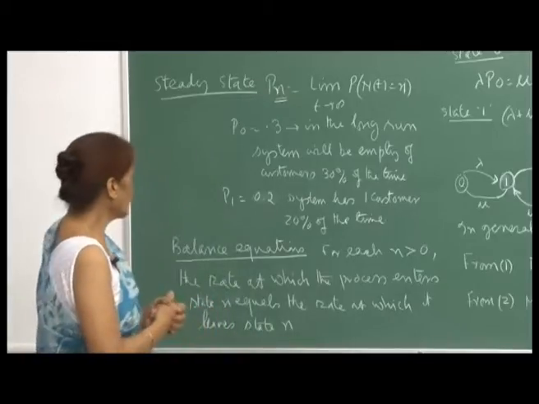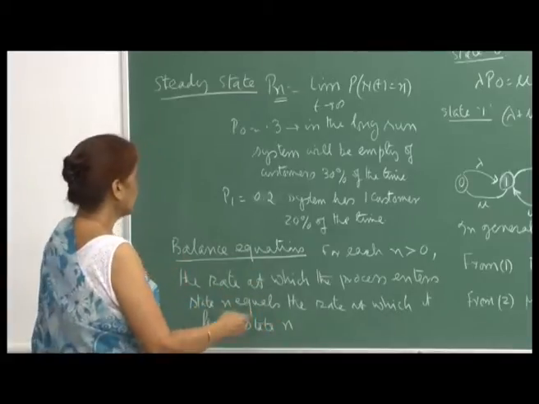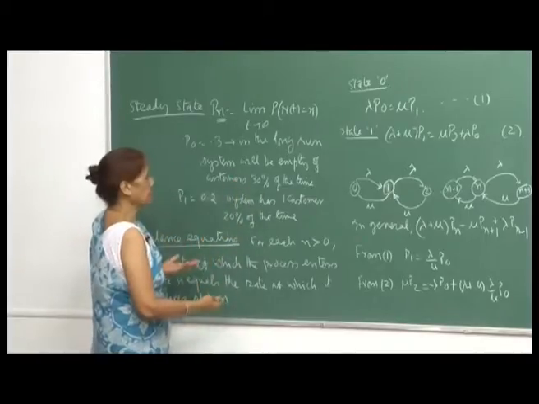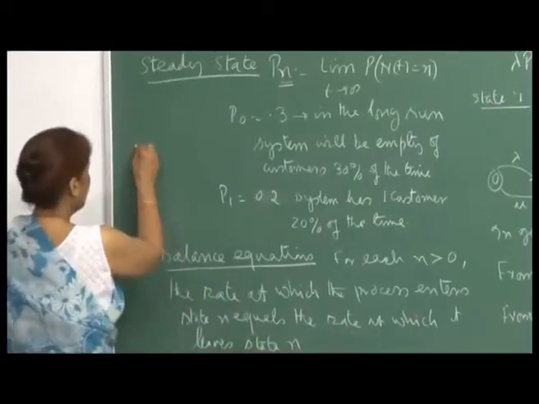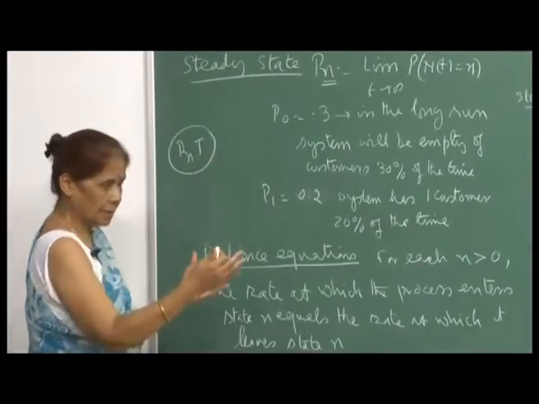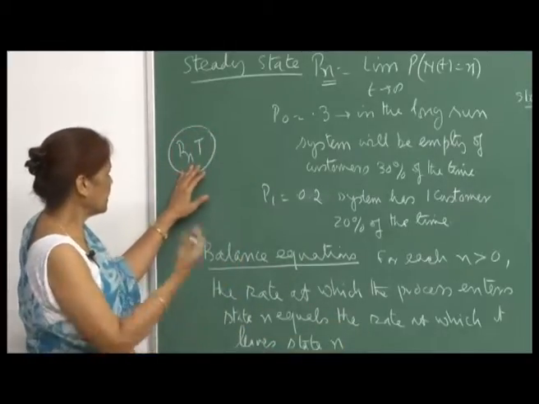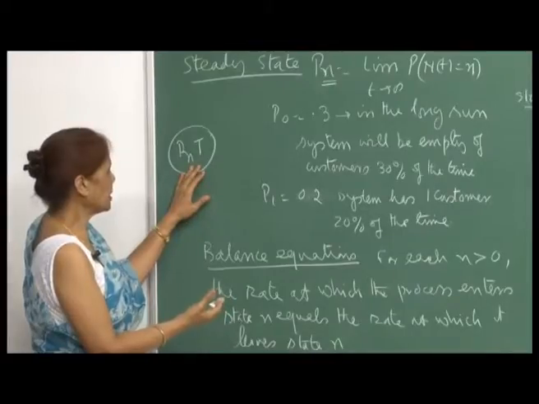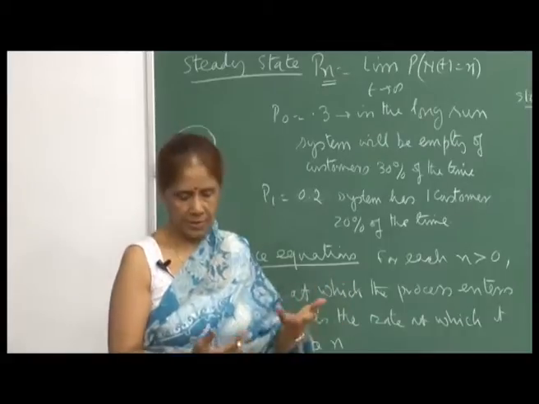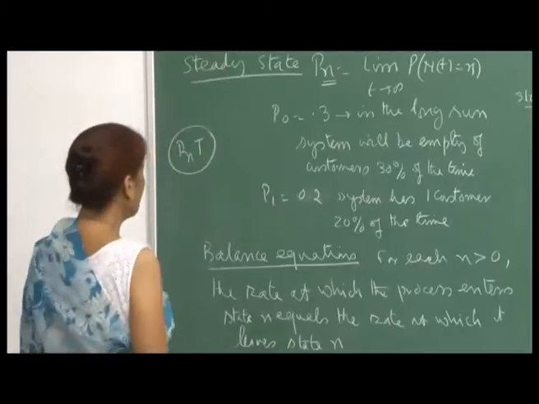If you observe the system in the long run, you will find that 30% of the time the system is empty, and that is what we meant when I said that P n is the proportion of time the system has n people, n customers, n users, whatever it is.